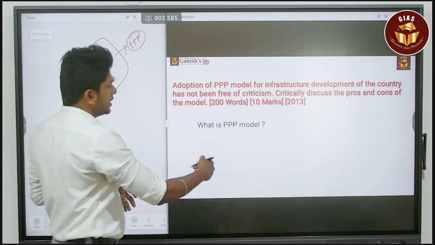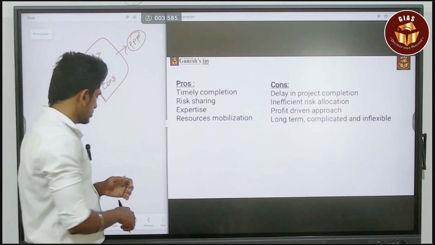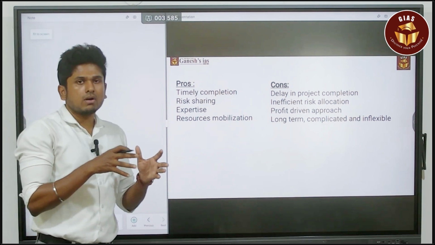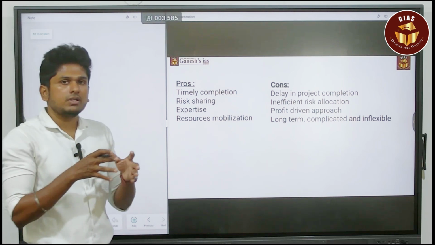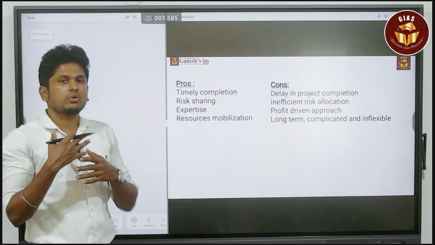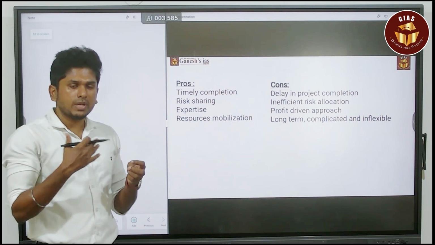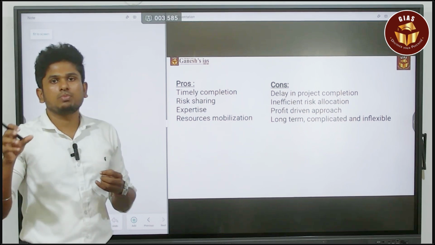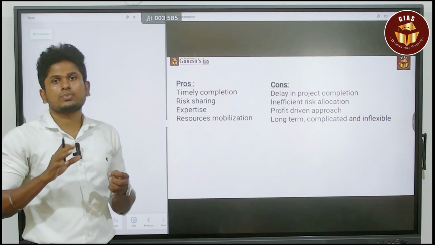Next, you can directly jump into the question. It is about the pros and the cons. When it comes to the pros, for example, if the government is going for an auction, okay, in that you are bidding for a project of completing any road transport, or else you have to construct any railway stations or anything. In that agreement, you have to mention the time when you are going to complete it. So by the way, it is making the timely completion of the project.